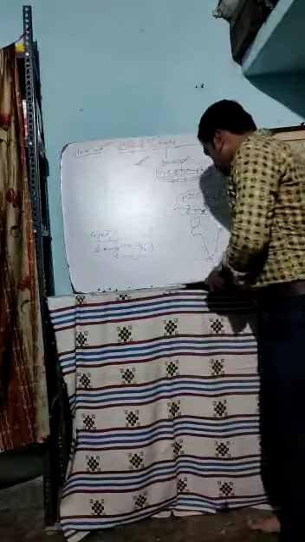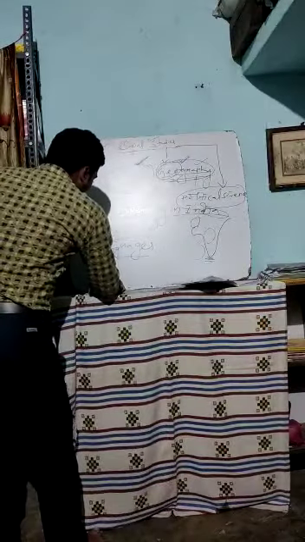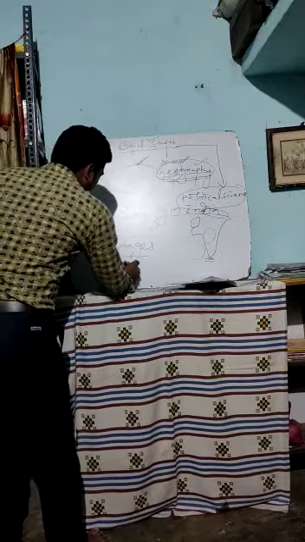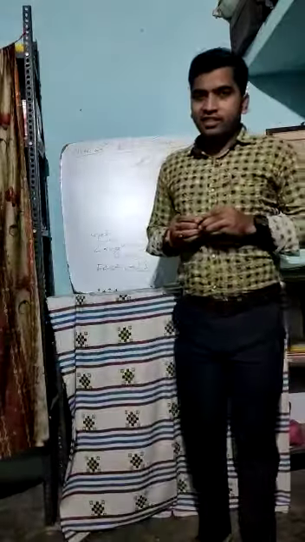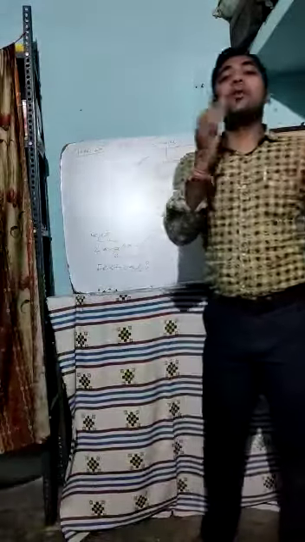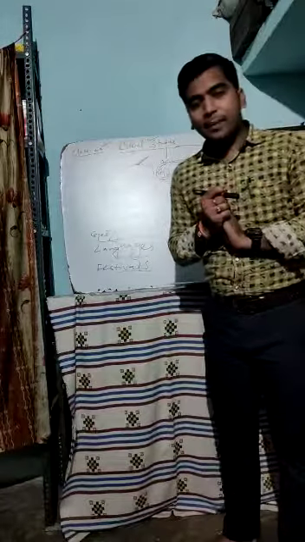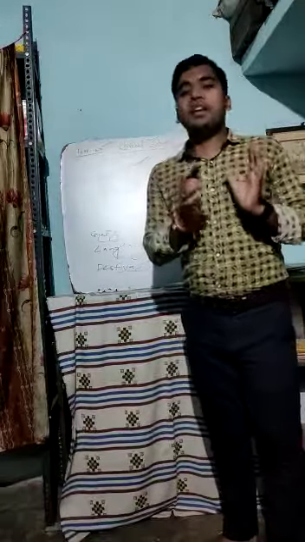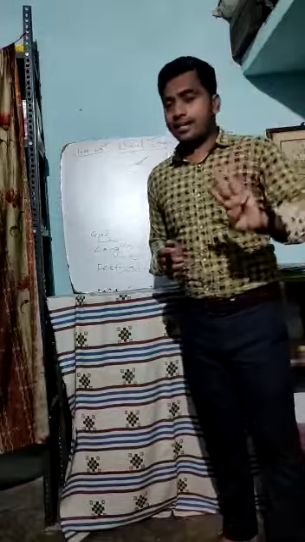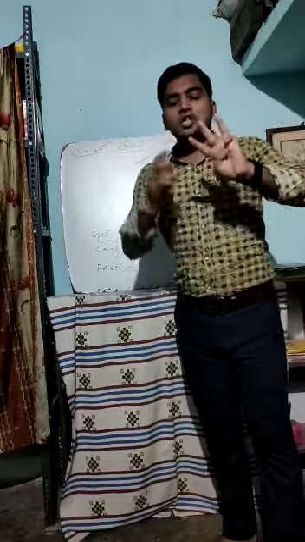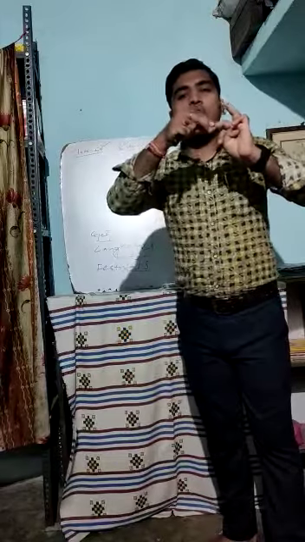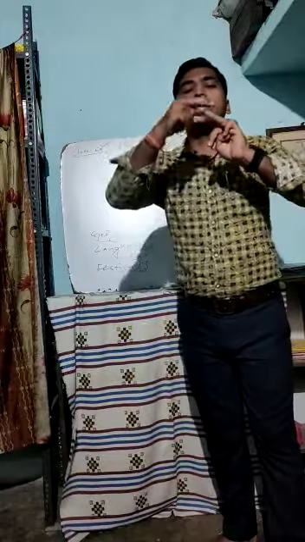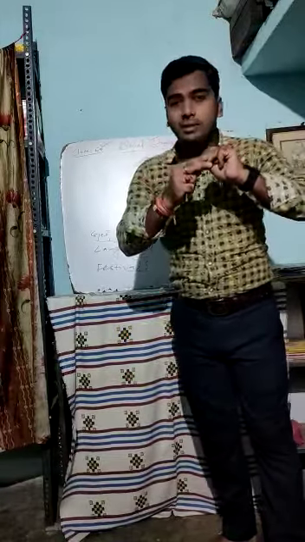After languages, we are going to read about our festivals. We know that in a year, every month we celebrate so many festivals on our earth. Am I right? The festivals are divided into three kinds. How many kinds? Three kinds. One is the religious festival, the second is the harvest festival, and the third is the national festival.